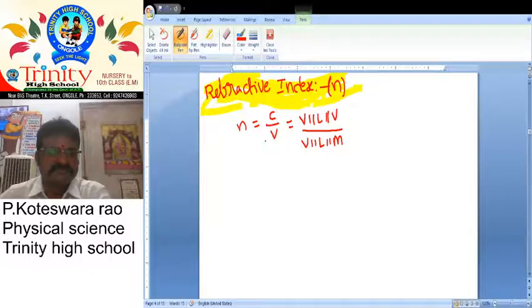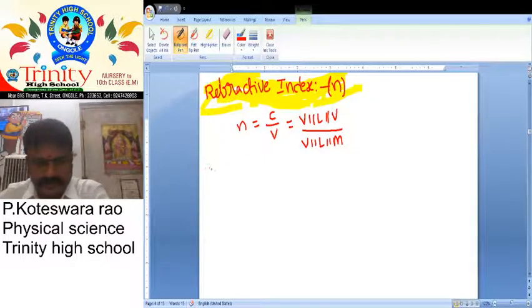Dimensionless quantity. And also the physical quantities must be cancelled in that ratio. That's why there are no units for refractive index. Most important one, no units.